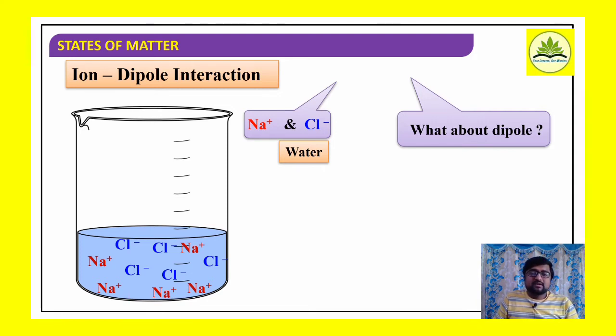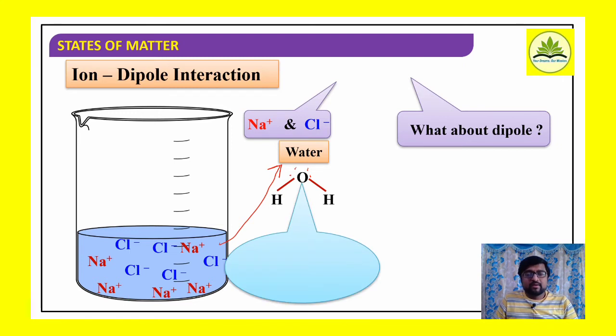And if I consider the dipole, here NaCl is added to water. If I consider the structure of water, how is it? It has a bent structure. There will be an oxygen and 2 hydrogen atoms. Then the oxygen atom carries 2 lone pairs of electrons on it.